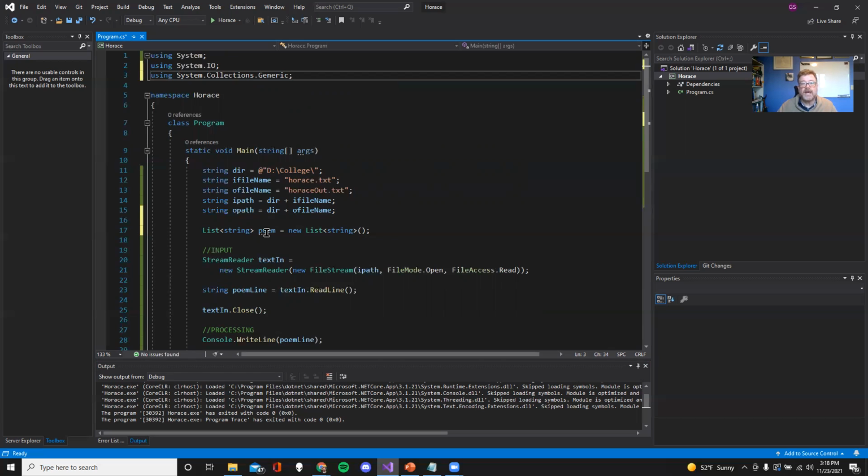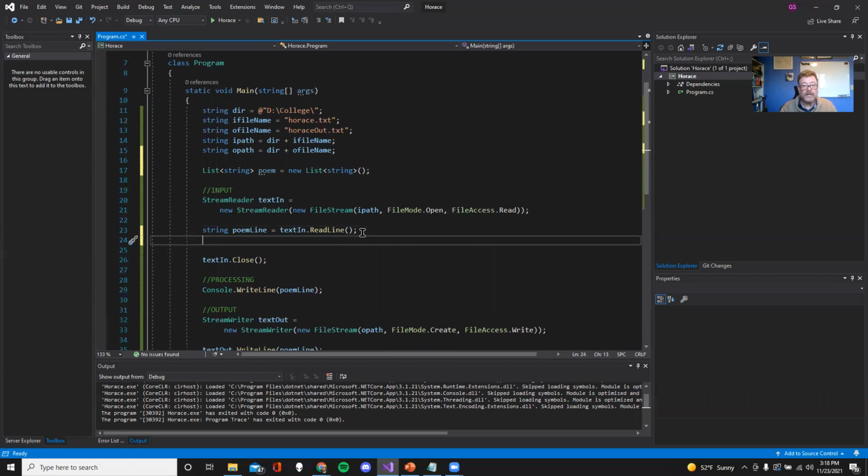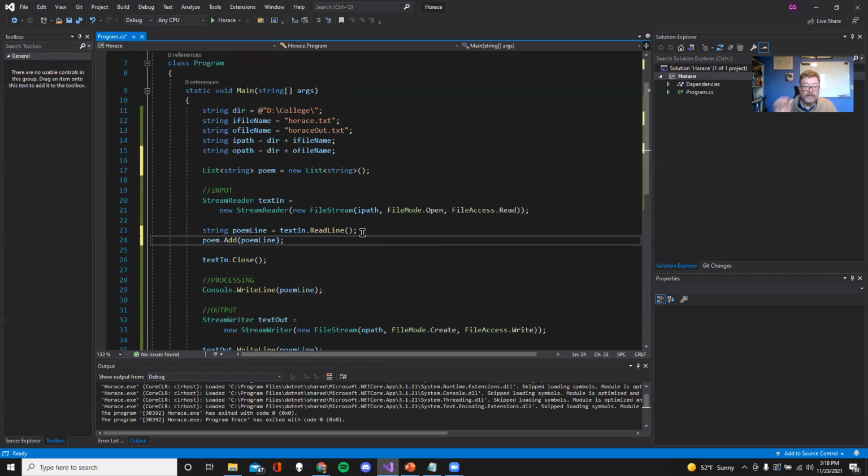The only thing it's mad at now is that poem's not being used. So now one step further, the moment I capture this string, I could go poem dot add the poem line. That'll pull it into the poem.